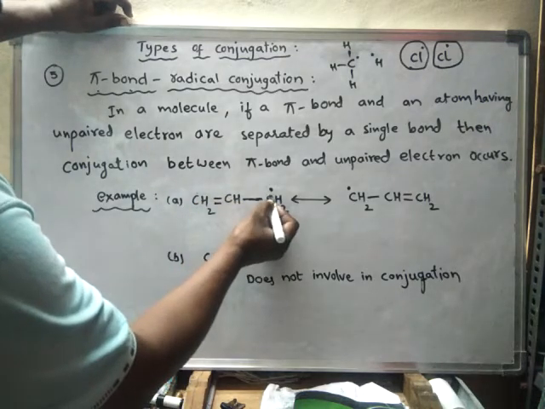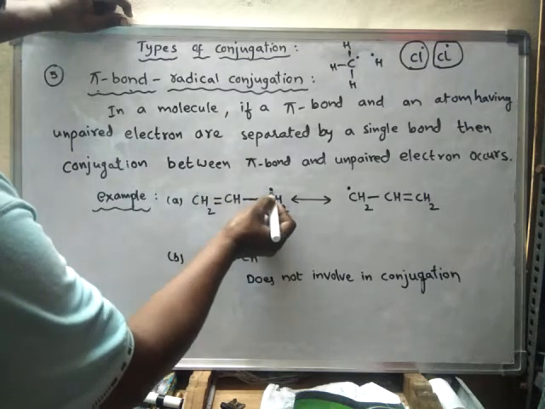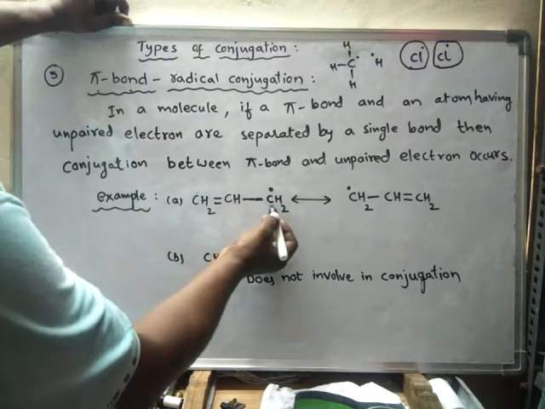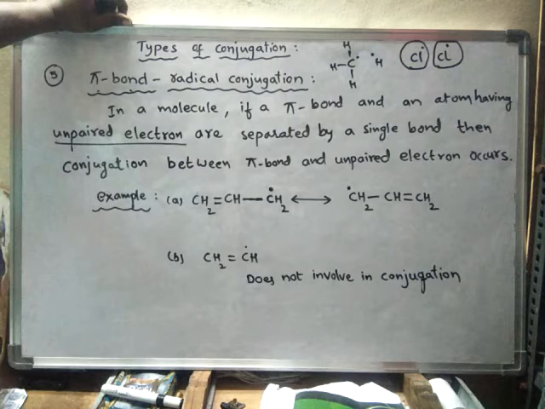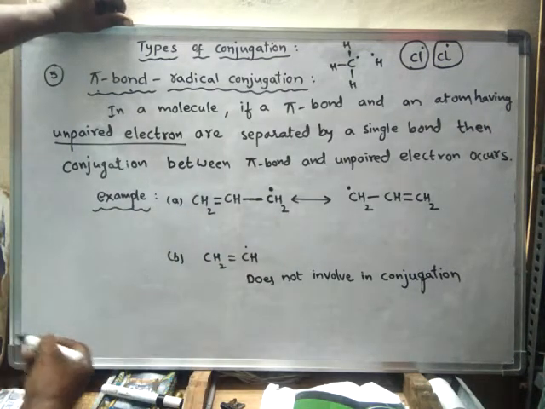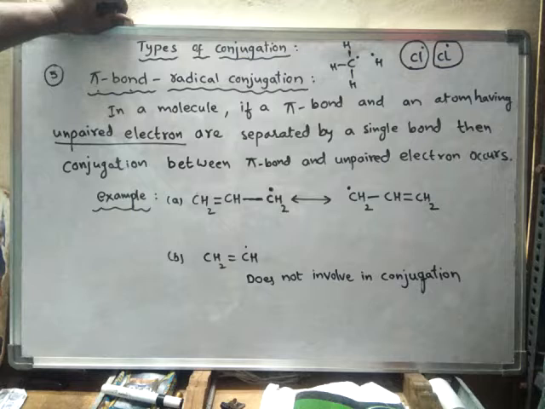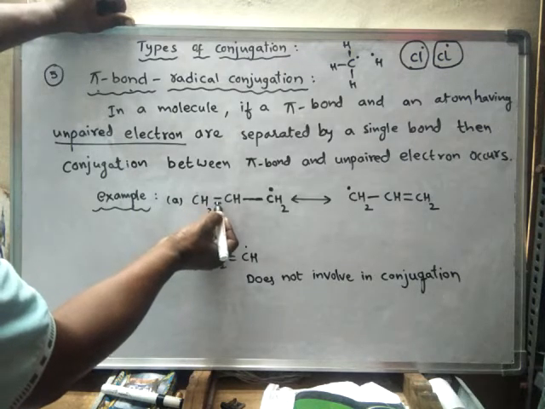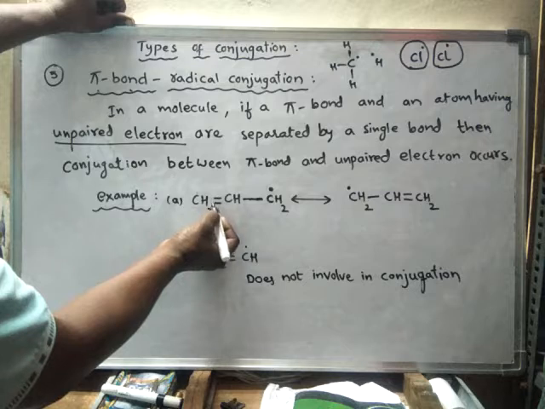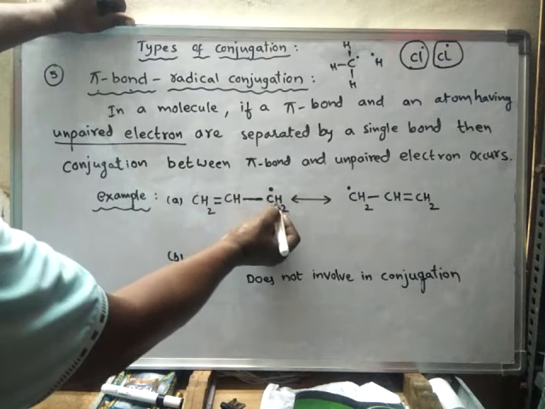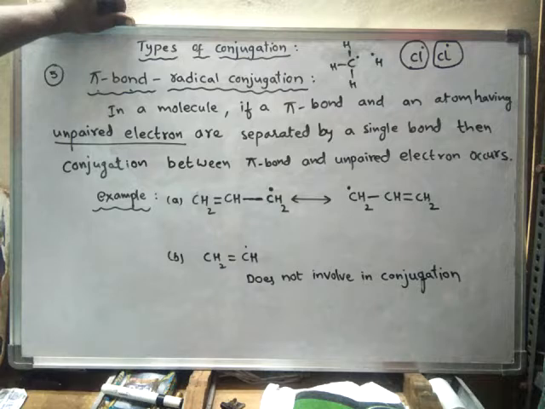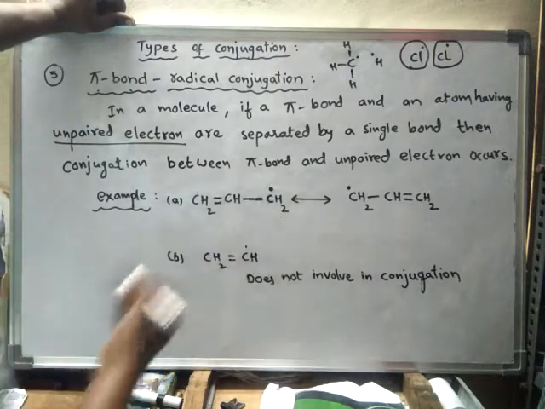And here this carbon atom has an unpaired electron. So here there is a possibility of conjugation, because when a pi bond or a double bond is separated from a radical by a single bond,